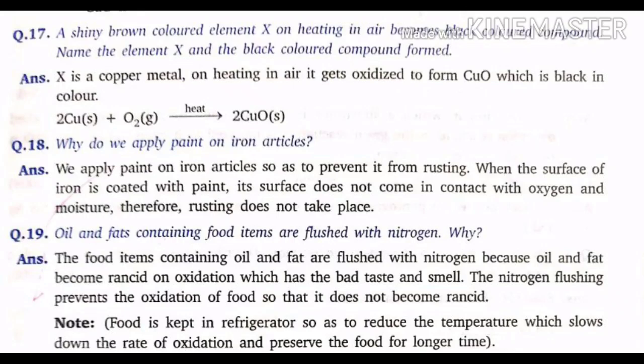Today's homework from chapter number 1, question number 7. A shiny brown colored element X on heating in air becomes black colored compound. Name the element X and the black colored compound formed. Answer: X is a copper metal. On heating in air, it gets oxidized to form CuO, which is black in color.